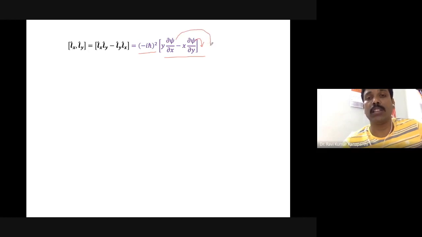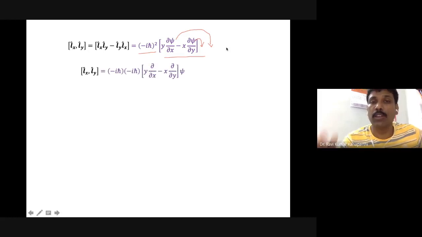Please remember yesterday's discussion regarding the commutation property. Two operators A and B are said to commute with each other if, for any arbitrary function f of x, AB f of x is equal to BA f of x, right? Where A and B are the two operators. So this arbitrary wave function, you can just move to the right hand side because it is operating on the right hand side, and you can write like this.